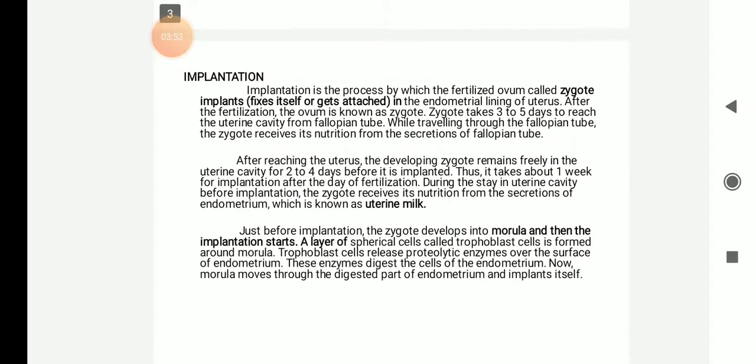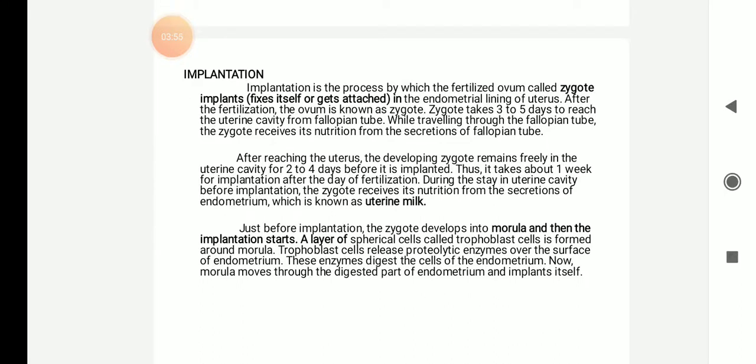The zygote, which is a premature fetus, should be implanted into the uterus. Implantation is the process by which the fertilized ovum, called the zygote, fixes itself, that is, gets attached, in the endometrial lining of the uterus, the innermost lining of the uterus. After fertilization, the ovum is known as the zygote.